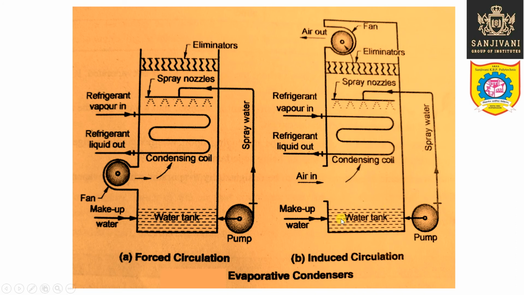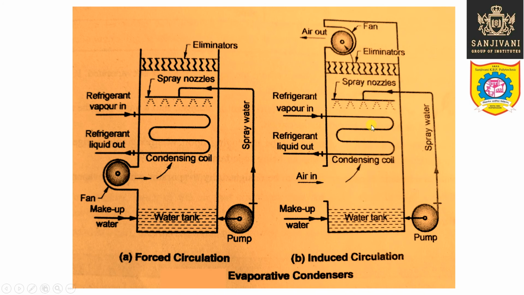So here the water tank is present at the bottom. We are also having an arrangement of makeup water, and this water is pumped. We are having a spray header, and it is having several nozzles. Through these nozzles the water is trickling. Water is sprayed through the nozzles on the condenser coil.